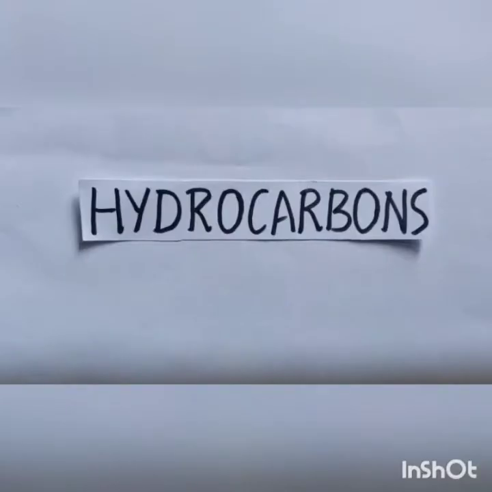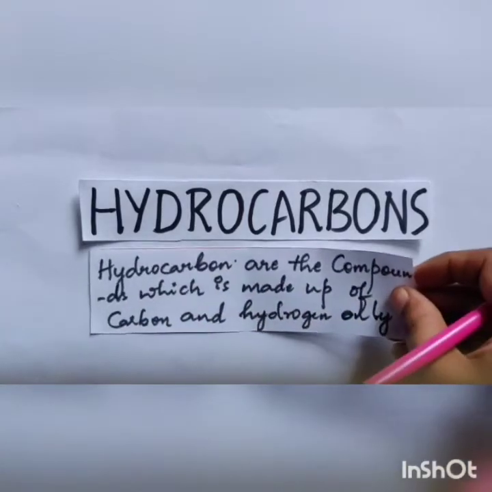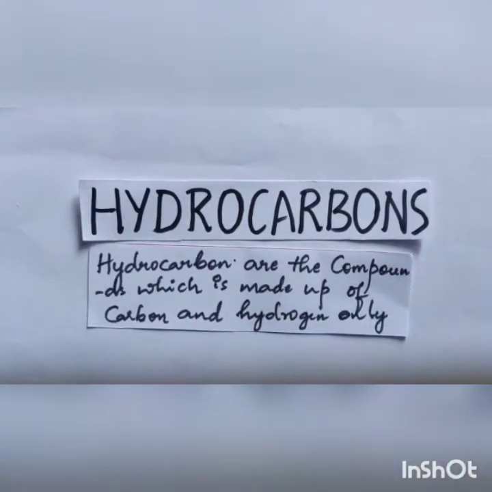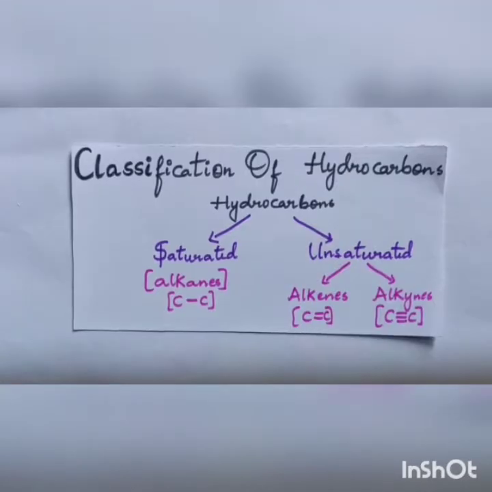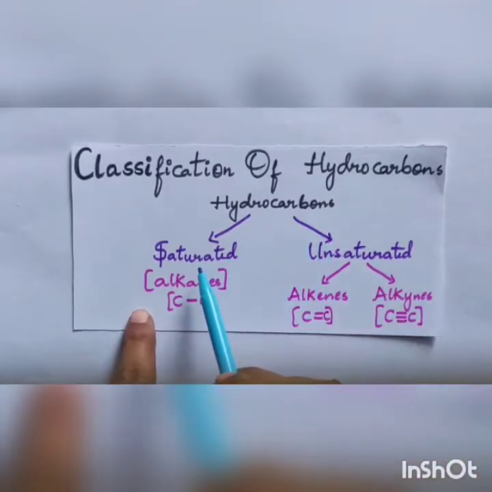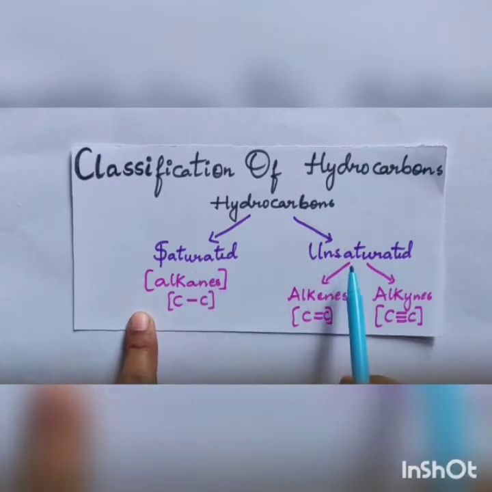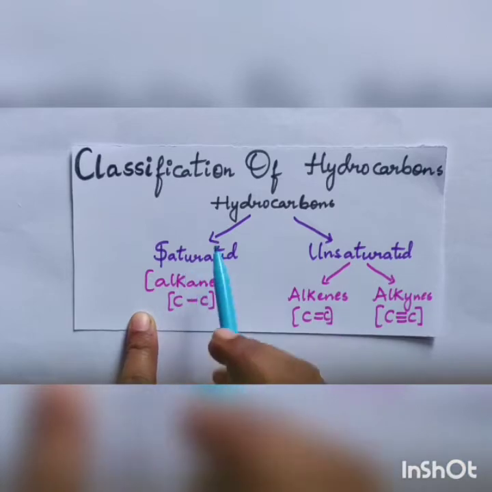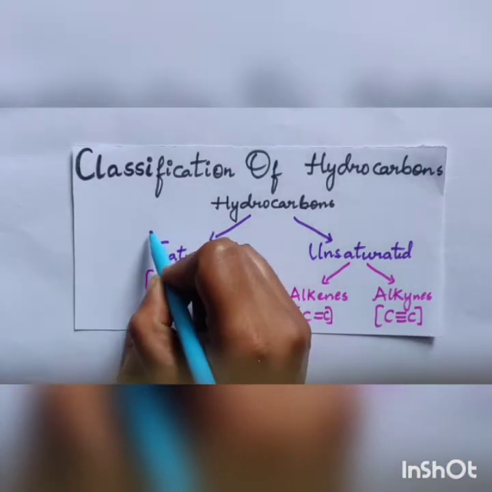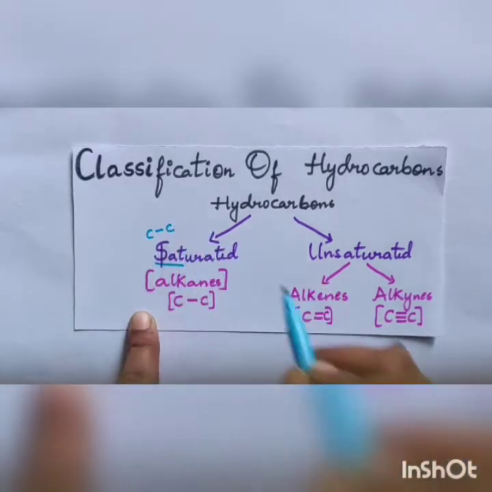Next topic is hydrocarbons. Hydrocarbons are the compounds which are made up of carbon and hydrogen only. Next, let's study the classification of hydrocarbons. Hydrocarbons are classified into saturated hydrocarbons and unsaturated hydrocarbons. Saturated means, remember, between carbon and carbon it is single bonded.